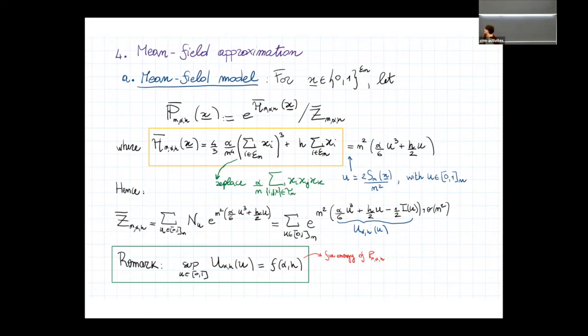Okay, so the mean field model. The notation is as before. I just put a bar to distinguish the two models. So we have again a Gibbs measure on the set of configurations, and the Hamiltonian. What is the difference with the previous Hamiltonian? We have essentially replaced this term, which corresponded to the count of the triangles that create a dependence between types of edges, with this mean field term.